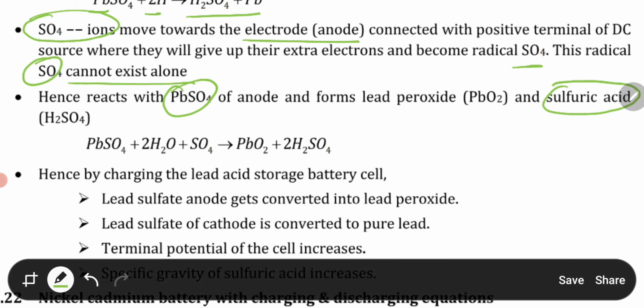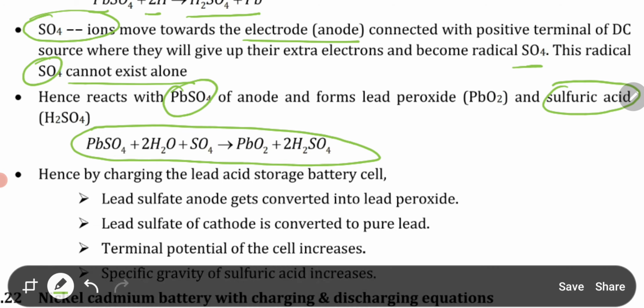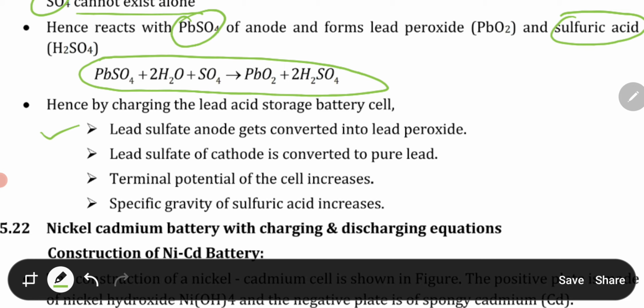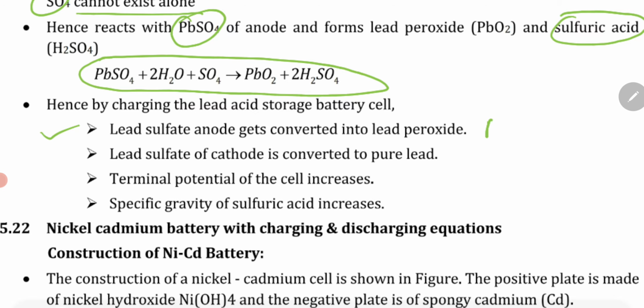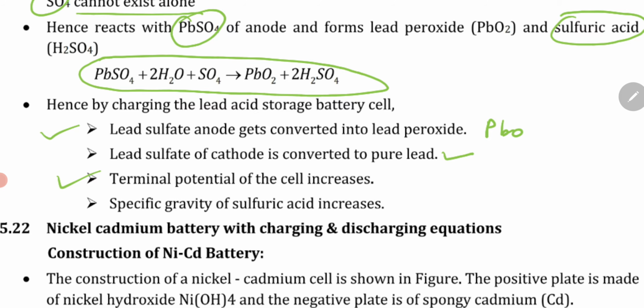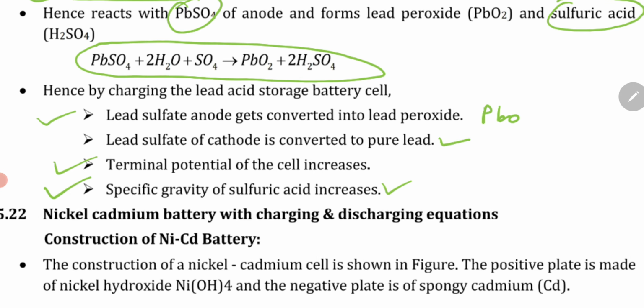This is the chemical reaction that takes place. Hence by charging the lead acid storage battery cell, the lead sulfate at the anode gets converted into lead peroxide, PbO2, and the lead sulfate at the cathode is converted to pure lead. The terminal potential of the cell definitely increases, and the specific gravity of sulfuric acid also increases with the chemical reaction.